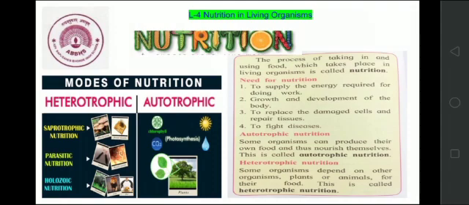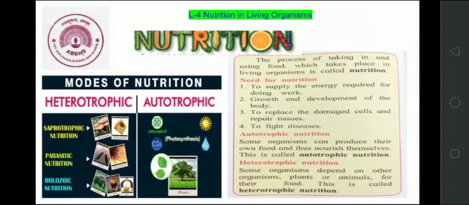Nutrients can be classified into two types, namely macronutrients and micronutrients. Nutrients like carbohydrates, proteins and fats are required in large quantity, so these are called macronutrients. Minerals and vitamins, which are required in very small quantity, are called micronutrients.